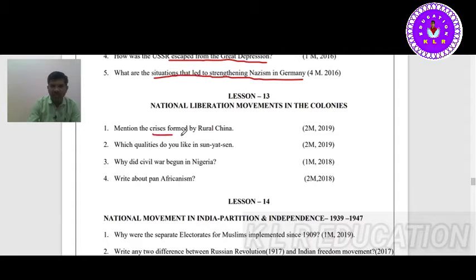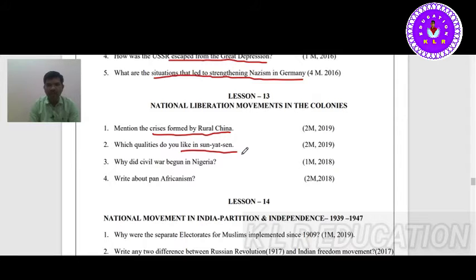Mention the crisis faced by China: rural indebtedness, polygamy, no modern languages, no lands to the poor. There were a number of things, so you can write that. What qualities do you like in Sun Yat-sen? Sun Yat-sen is regarded as the founder of modern China.